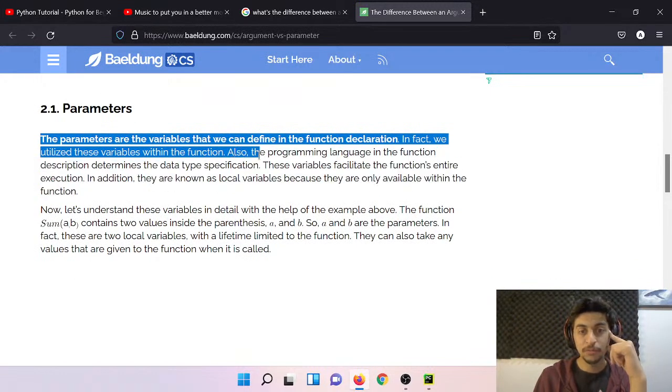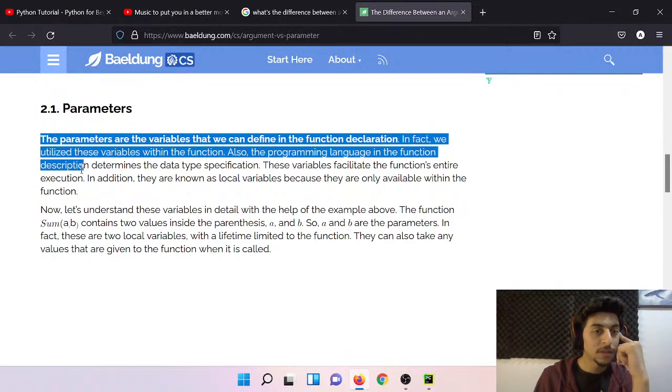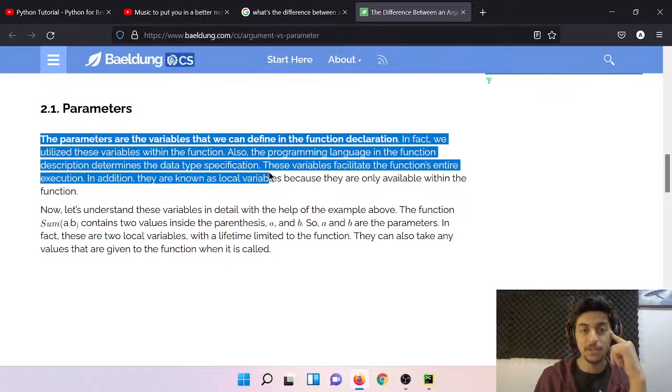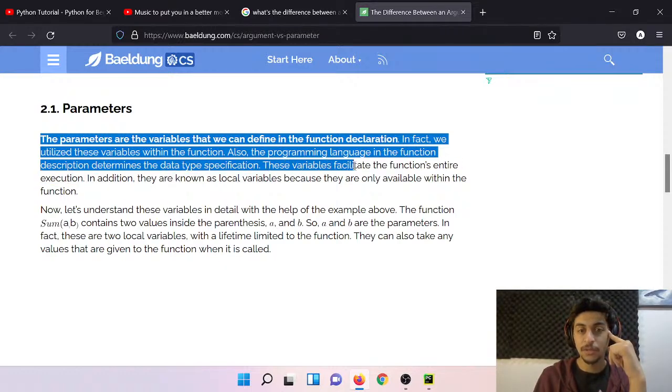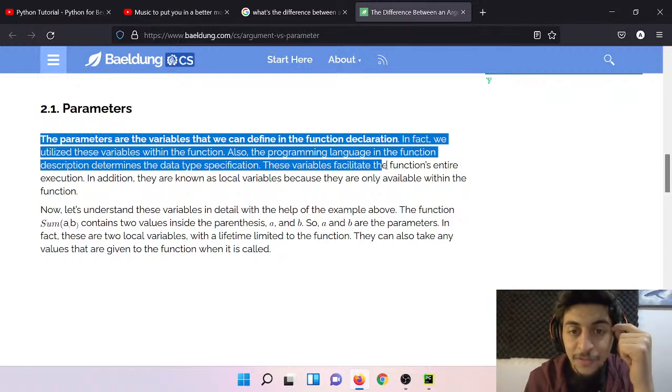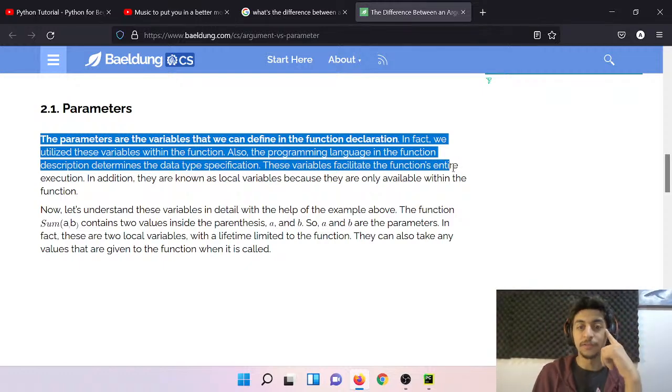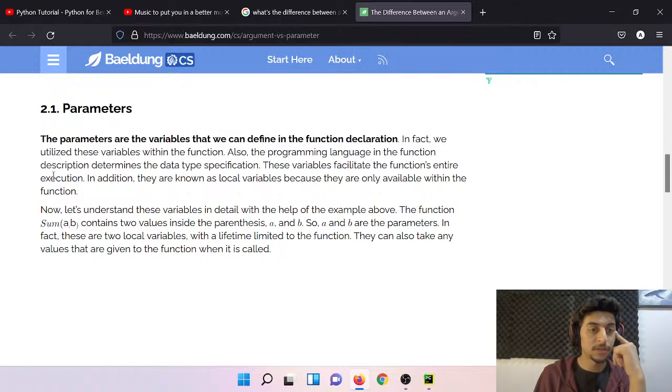Also, the programming language determines the data type specifications. These variables facilitate the function's entire execution. In addition, they are known as local variables because they are only available within the function.